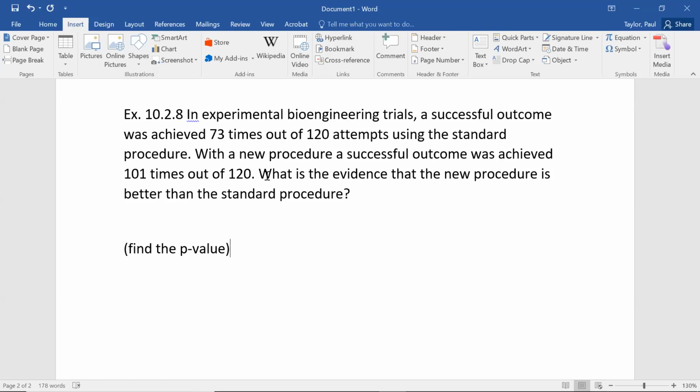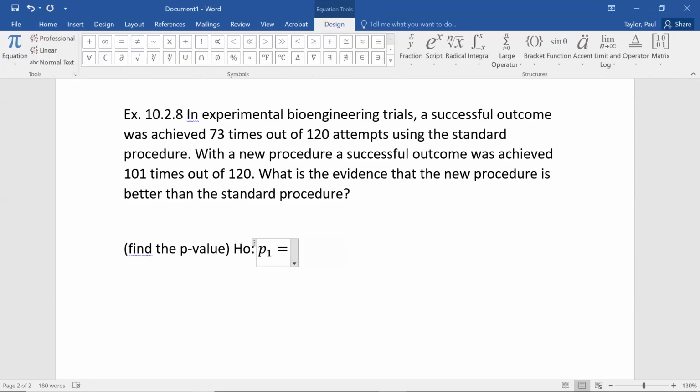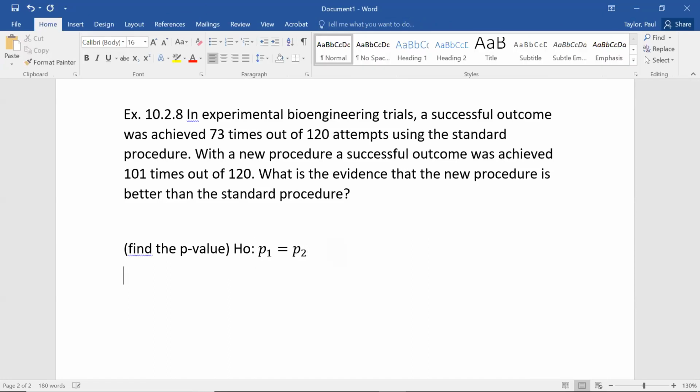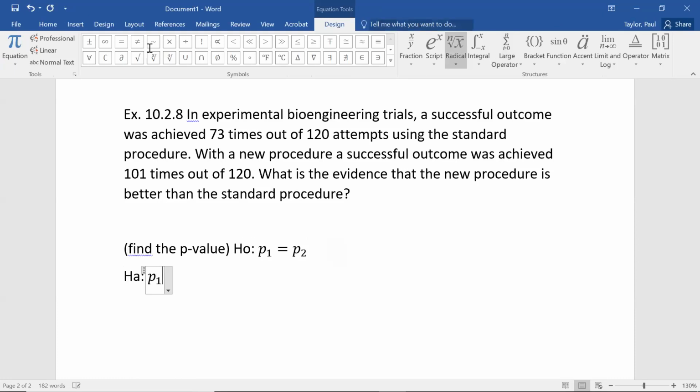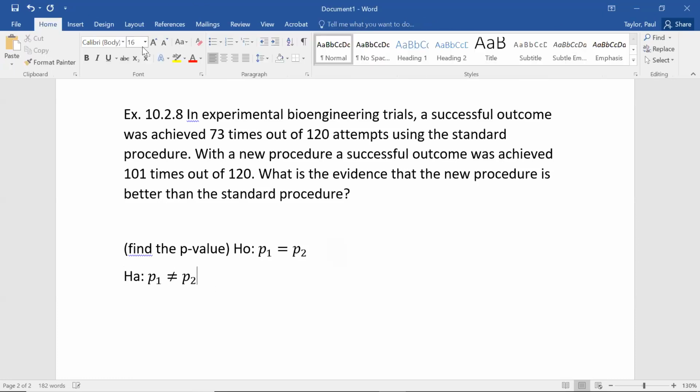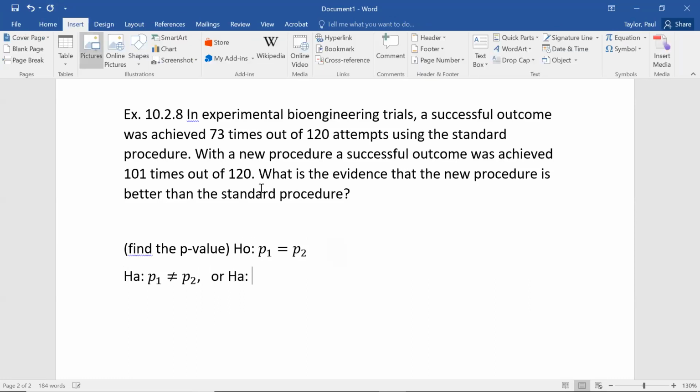And what should we use for alternative hypothesis? Our null hypothesis is that they're going to be the same. Our null hypothesis is that p1 equals p2, that the new procedure is no better. It's the exact same. Our alternative hypothesis, well, we have two options again, right? We could use the standard alternative hypothesis of not equals, or we could specifically focus in on the new procedure being better.